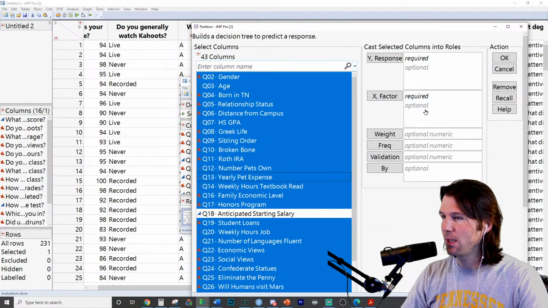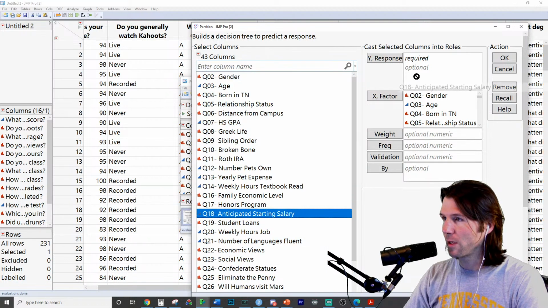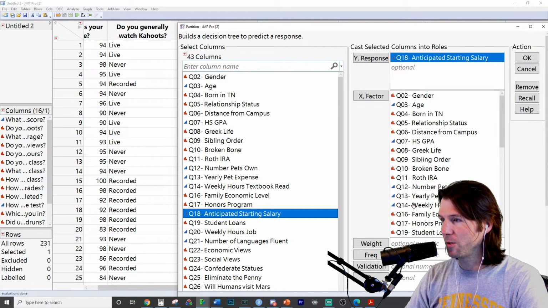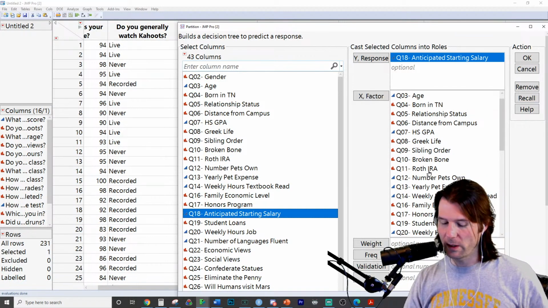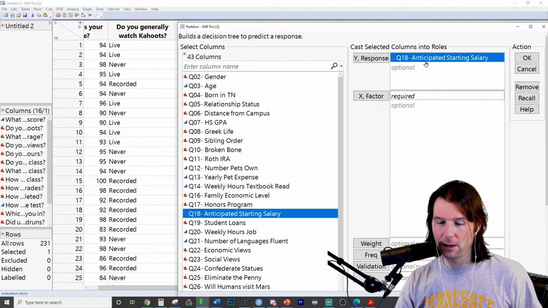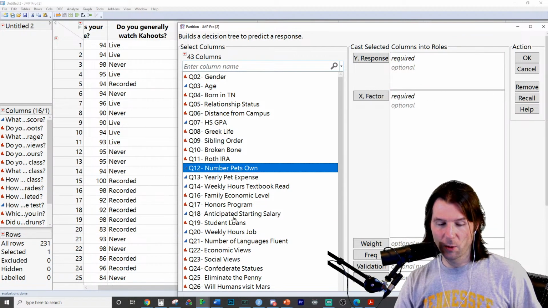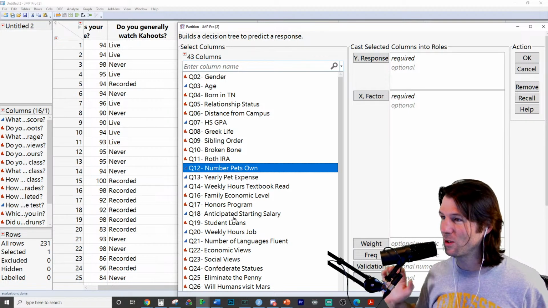I'm doing it a little bit different today. Now I'm going to select this one right here and drag this over to the Y. You don't want to include the X down here or the Y variable down here. If you notice, Q18 is missing. There are a lot of ways to drag them over, but that's one of the quickest ways. To review, this is probably the way I usually do it. It's a little more complicated. I've done this a few times, so I'm going to show a different way of doing it.